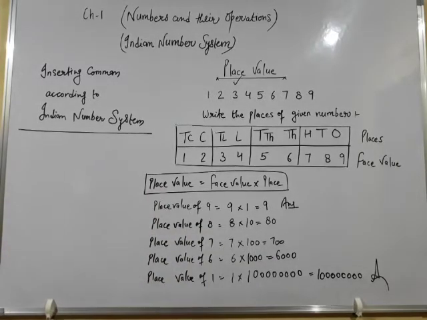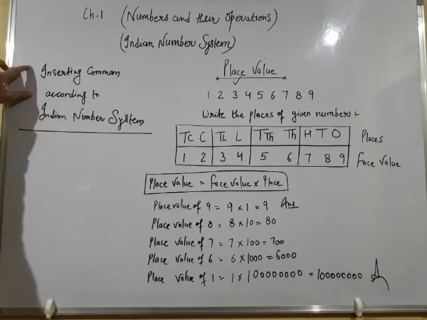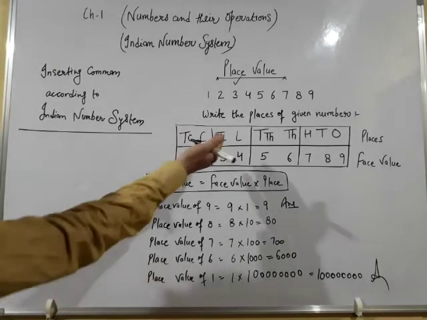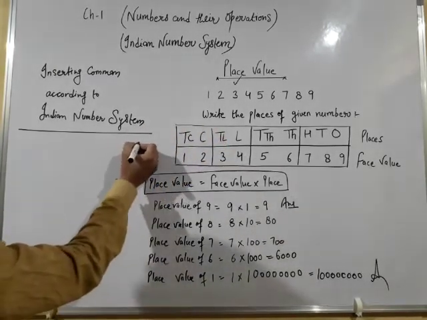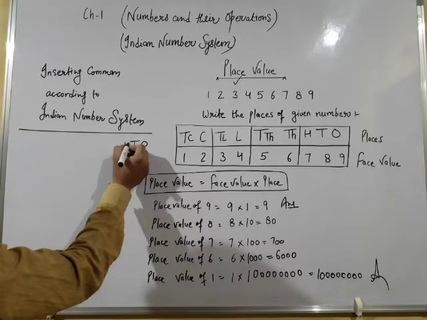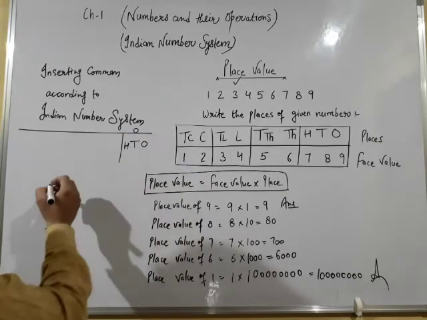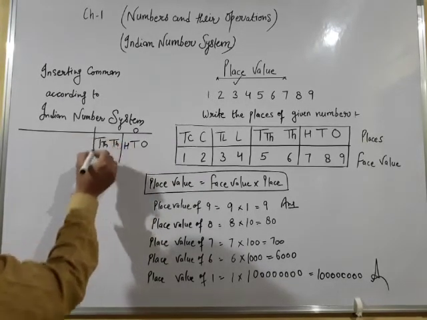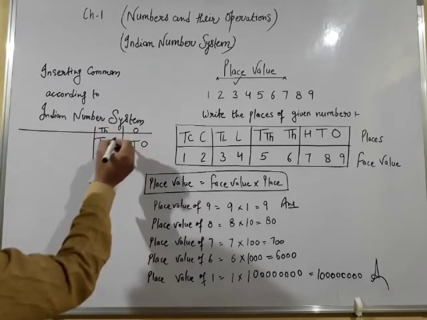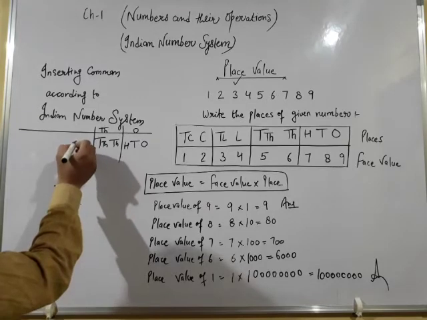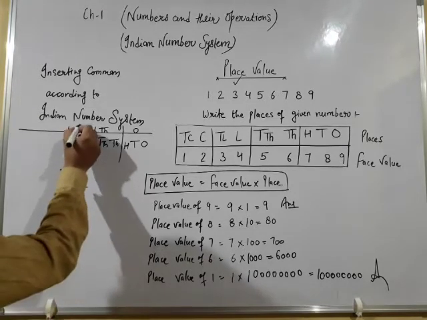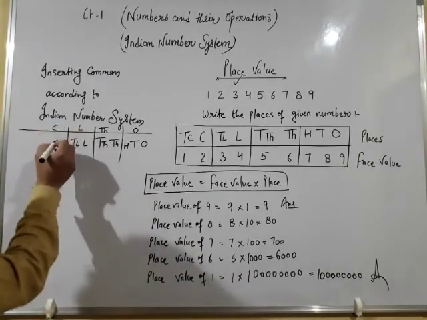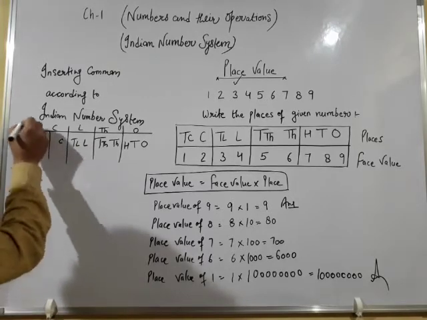So before going to know how we can insert commas, we need to revise our Indian number system. Here we will write ones, tens and hundreds. This is known as your ones place. 1000 and 10,000. This is known as your thousands place. Lakhs and 10 lakhs. This is known as your lakhs place period, and then crores. Crore and 10 crore.